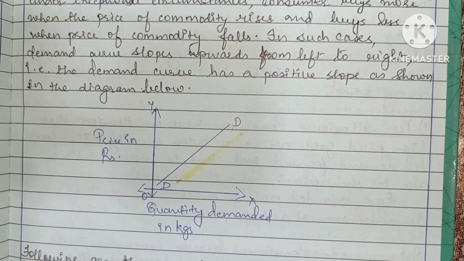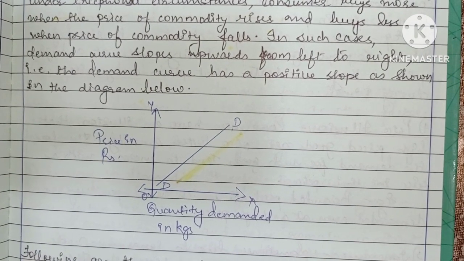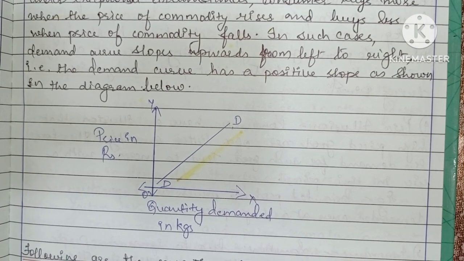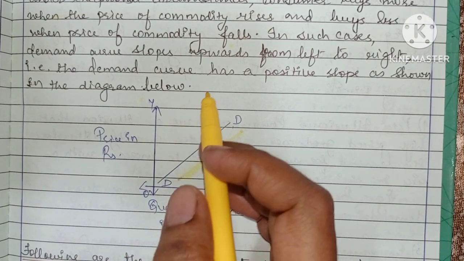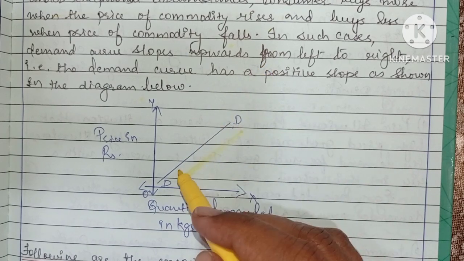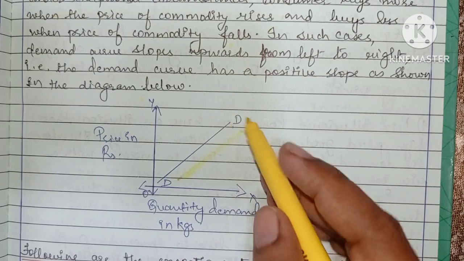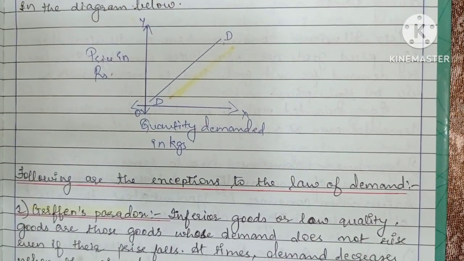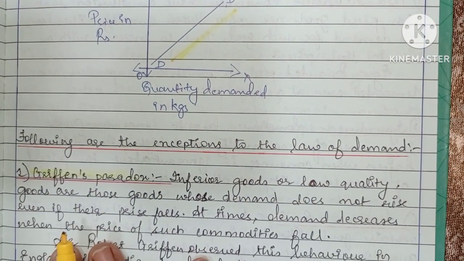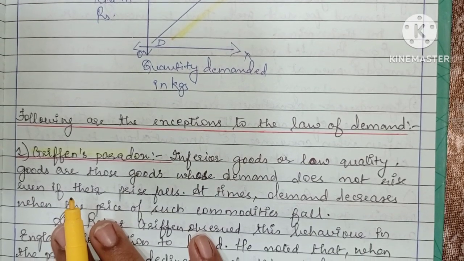And what does the law of demand say? When the price rises, the demand falls, and when the price falls, the demand rises. But in this case, the exception, it is opposite, and that is why the curve slopes from left to right and it moves from a downward to an upward position. So this is a positive slope. Okay, so remember and don't get confused on this.